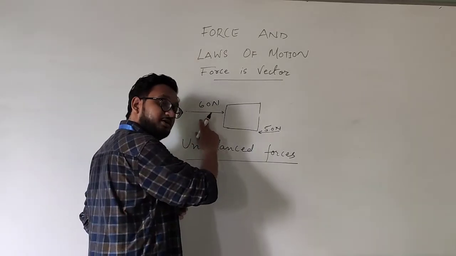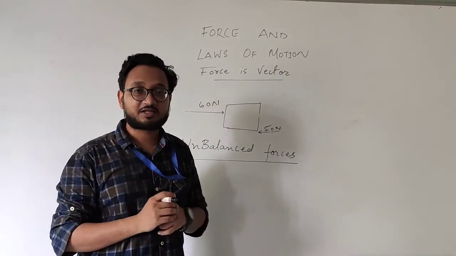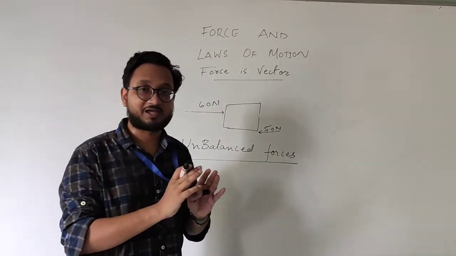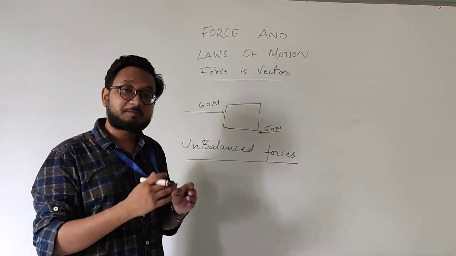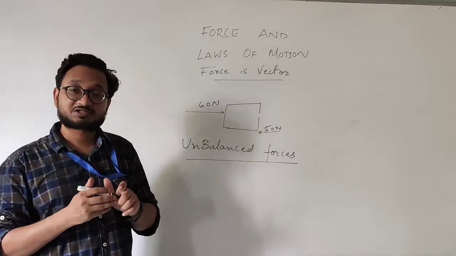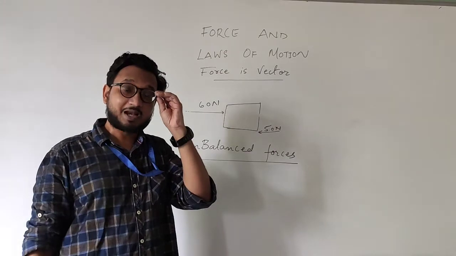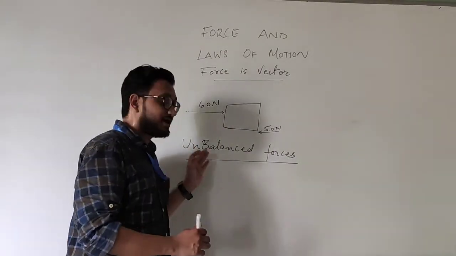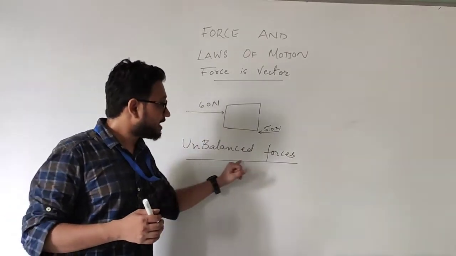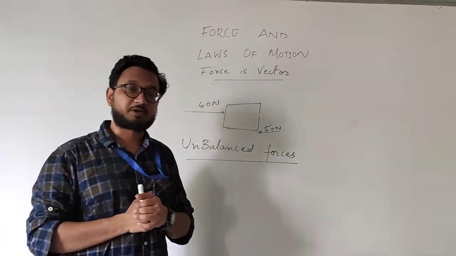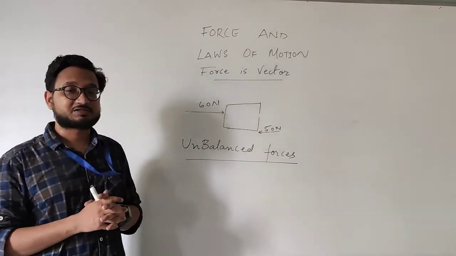The bed, or the heavy object, does not move because there is a static friction acting at the bottom. So whatever force you are applying is negated by the static friction acting in the opposite direction. They are balancing each other, and that is why the object does not move. So in order to move an object, an unbalanced force must be applied. This is what the very first topic of the chapter is.